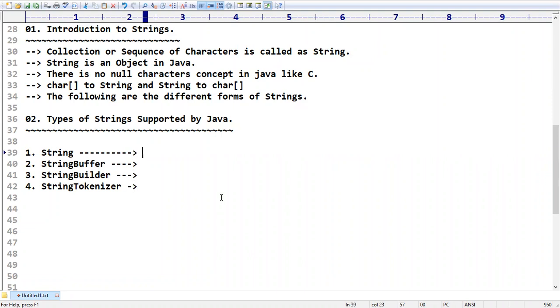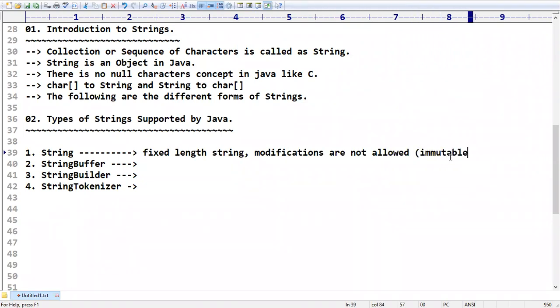In the case of a string, it is a fixed length string. That means once you create a string object, at any point of time modifications are not allowed on these string objects. If you try to perform any modifications, those modifications won't be reflected on the string object. Such objects where modifications are not allowed have a technical name: immutable.